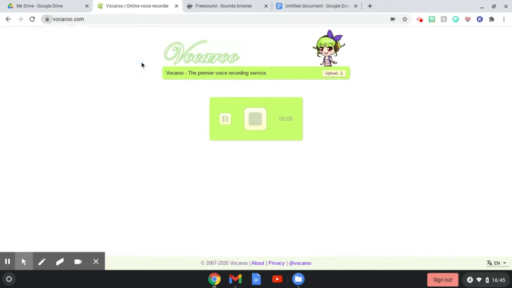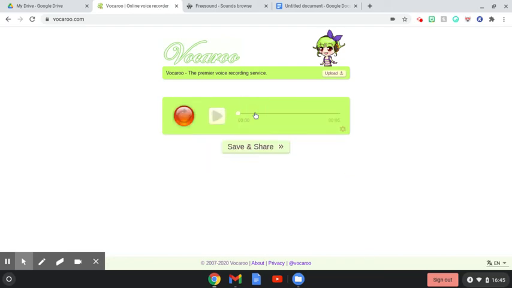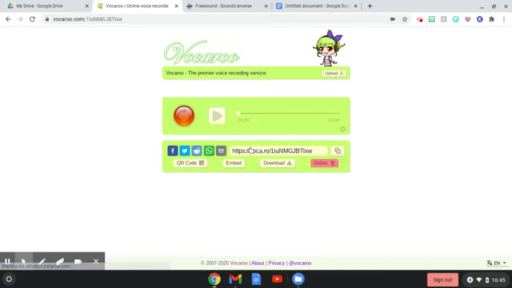Once using my microphone, let's allow it. And what that would do is that would record anything I am using or talking about at the moment. I've done that. I've stopped. I can play it if I wish and see how it sounds. But once I've done, what I will do is click on save and download. Okay, we'd want to download that.